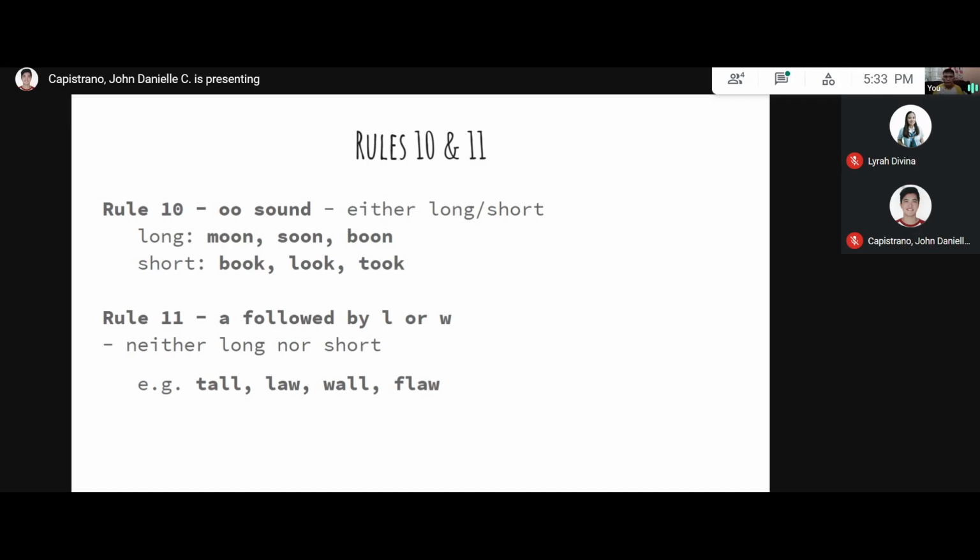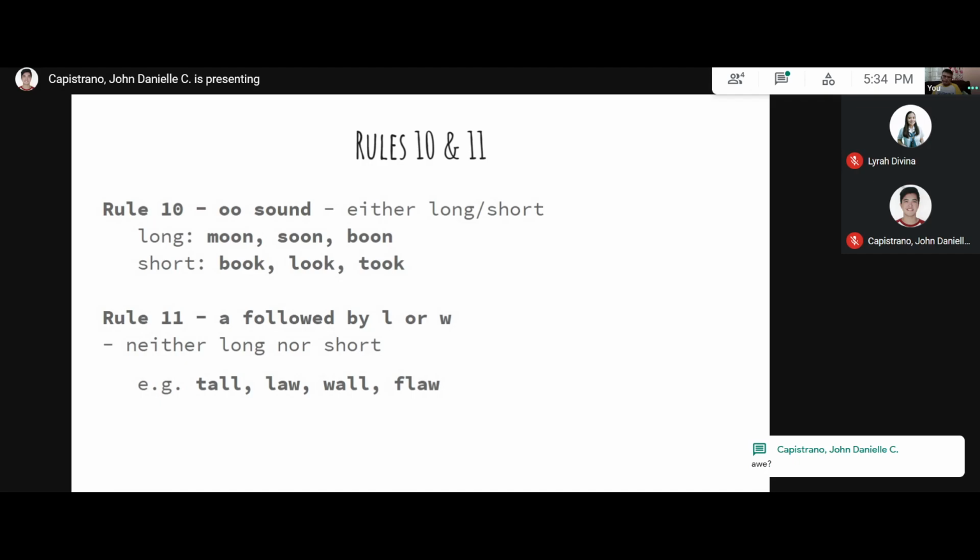Now for rule 11, we've got the vowel A followed by L or W. Now it's neither long nor short. For example, we got here tall. A is followed by L, so it's not pronounced as either the short A or the long A. Rather, it's a unique sound. It's neither long nor short. Tall, as well as law, A followed by W. Wall and flaw as well. Can you think of other words for rule 11?